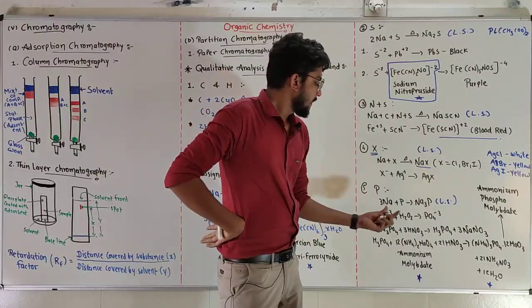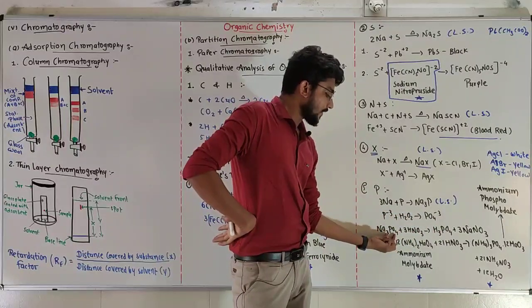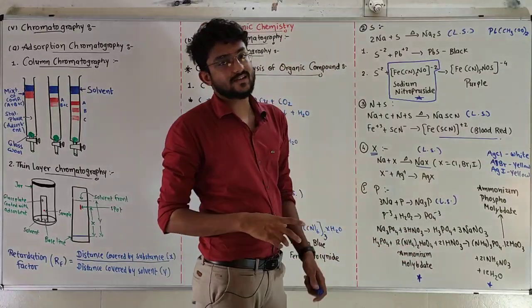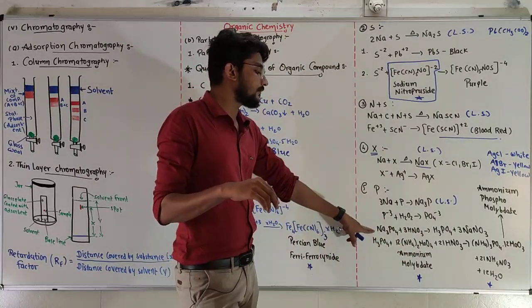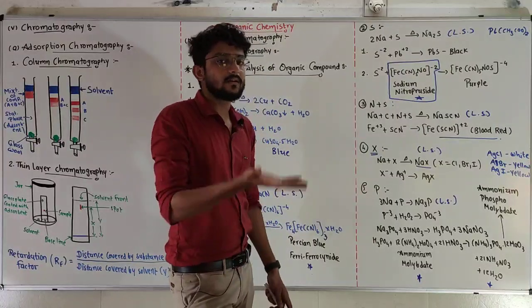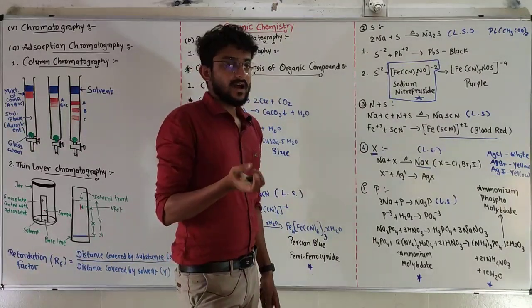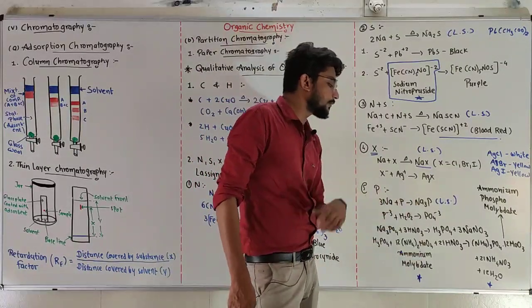First step. Now sodium phosphate, Na3PO4. Sodium phosphate will be boiled with concentrated HNO3. I am adding concentrated HNO3 into the sodium phosphate, and I am going to heat it more and more. I am going to boil it. After that, I am going to add ammonium molybdate into it.